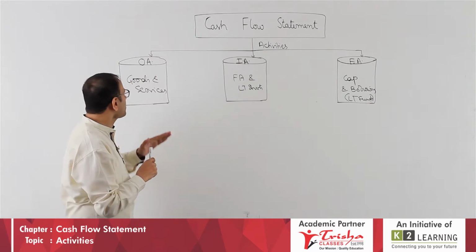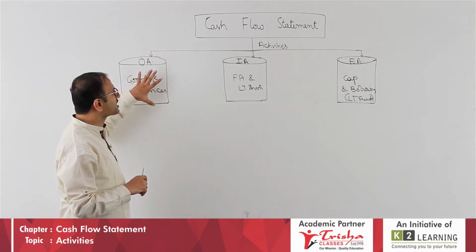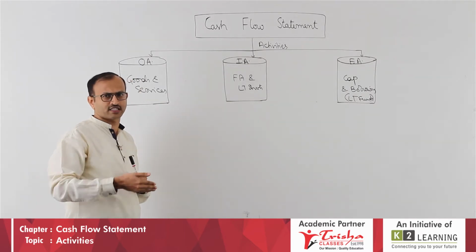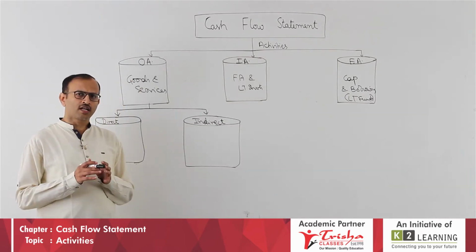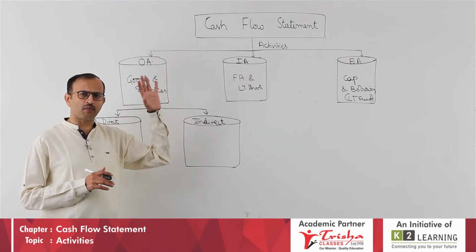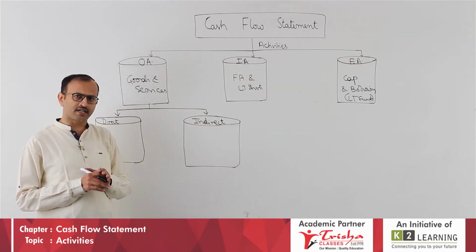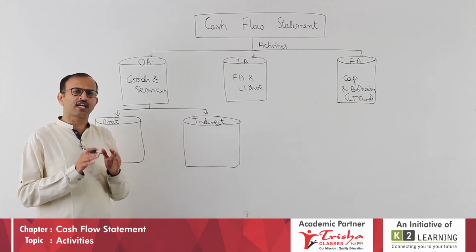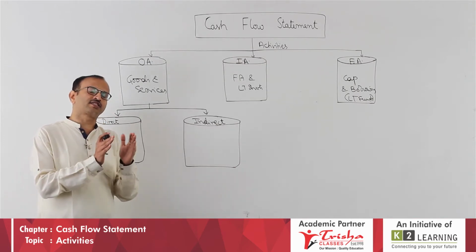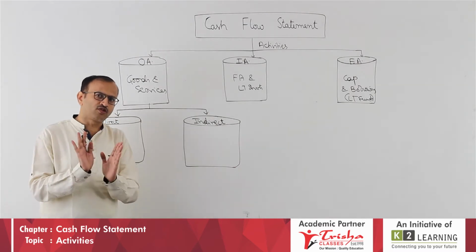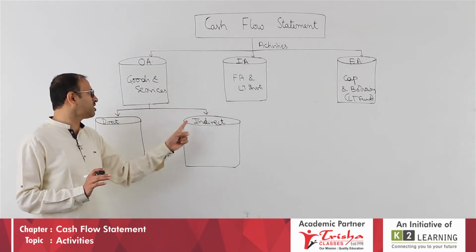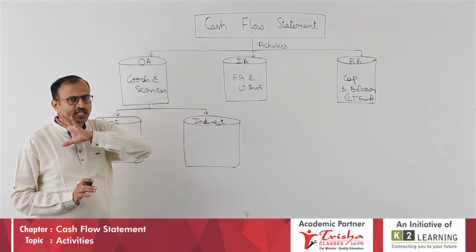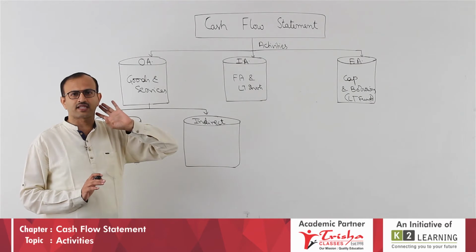How exactly we prepare the operating activity, investing activity and financing activity cash flows, we look into next. Now, when we say the three activities, operating, investing, financing, how do you prepare? There are two methods. One is called the direct method and the other is called the indirect method. Students, please note, the methods differ only for the first category. For the second and third categories, there is no change in the method, they are always the direct method.